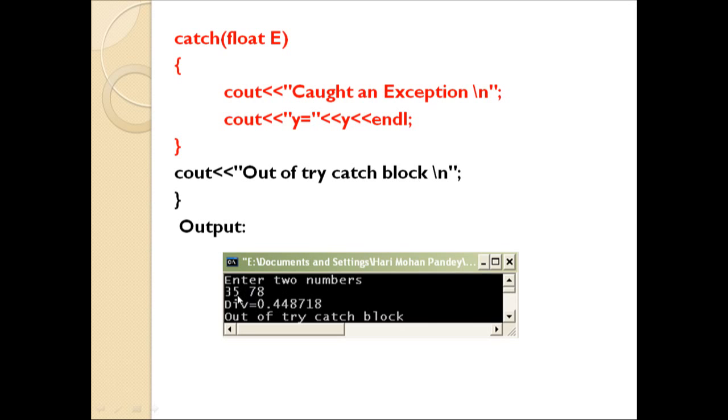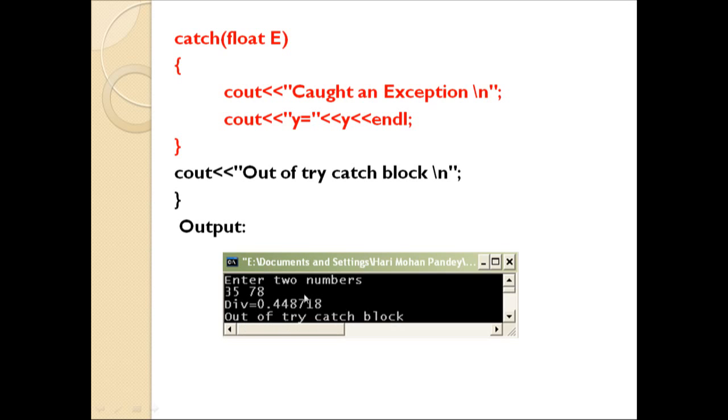The user is providing the first number as 35 and the second number as 78, and we can get the division because the number y is not equal to 0. In such a situation no exception will occur, so control will not move to the throw statement and catch block. Control will immediately move to the statement given immediately after the catch block. That is the reason we are getting the statement out of try catch block.